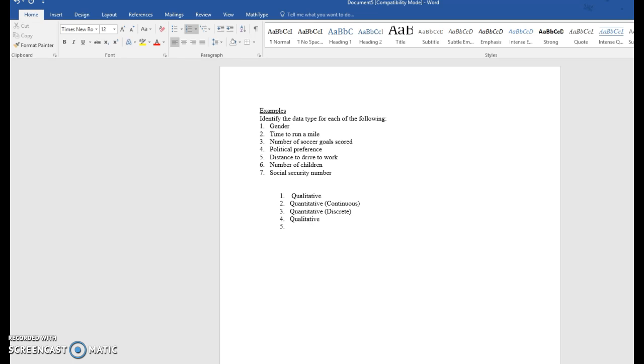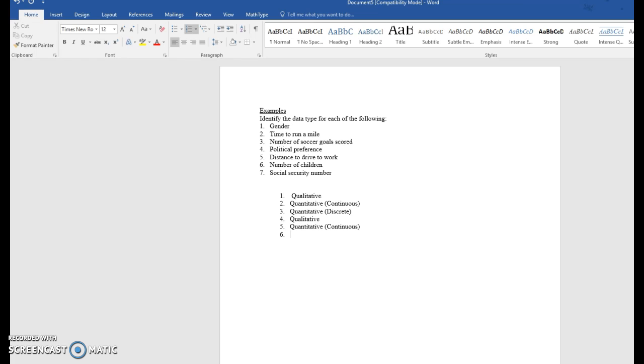Distance to drive to work. Your distance is a number, so that is quantitative. And let's realize that it's not necessarily a counting number. I might live 5.4 miles from work. Since there can be that decimal in there, this is continuous.